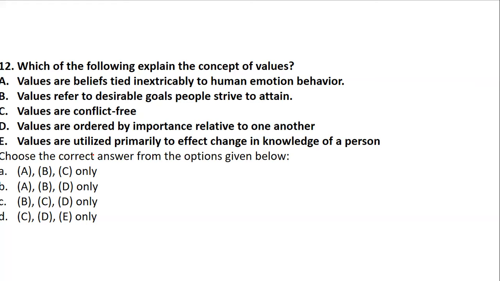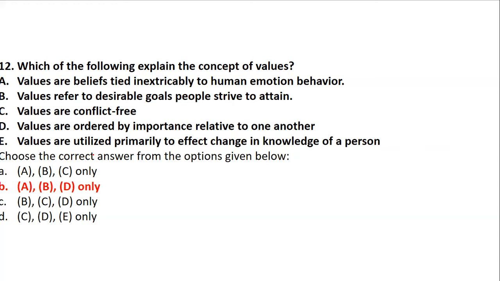So which of them stands to be correct? Yes, let's see what is the right answer. You people must have definitely shortlisted. Go with elimination in this, you will definitely get the right answer. So option A, yes, they are inseparable, no doubt. They are desired goals people strive to attain, yes, and values are ordered by importance relative to one another.